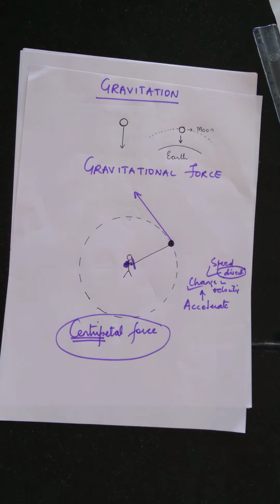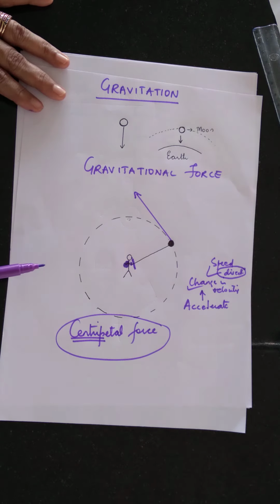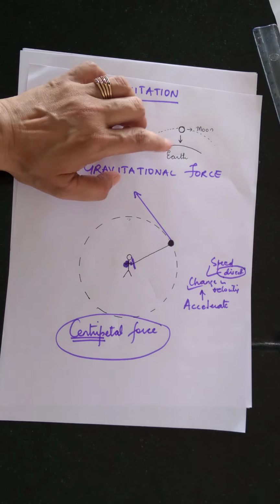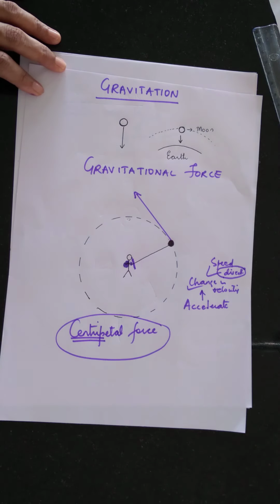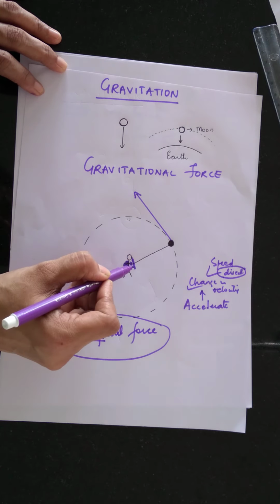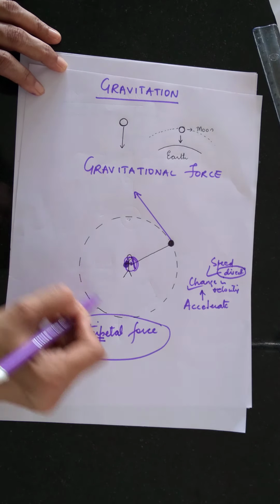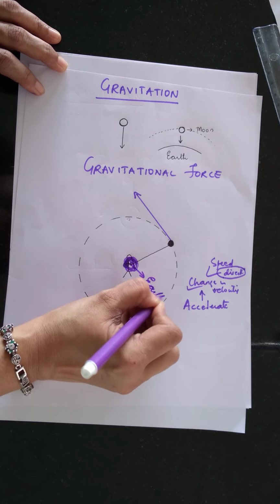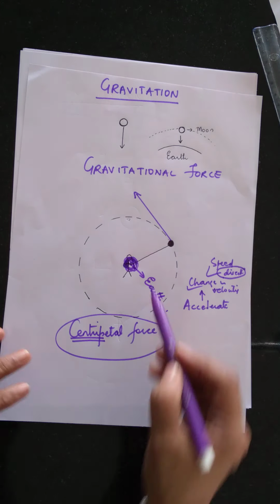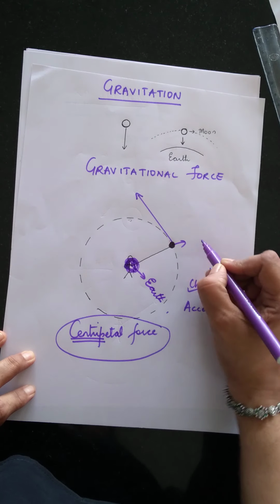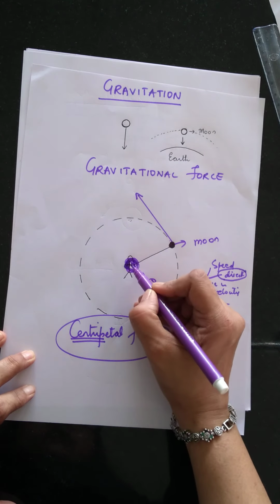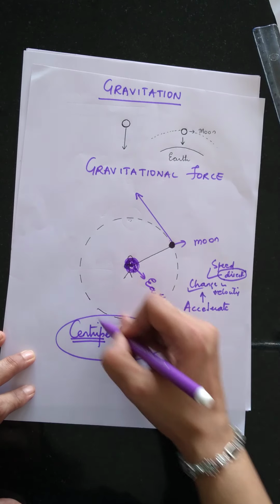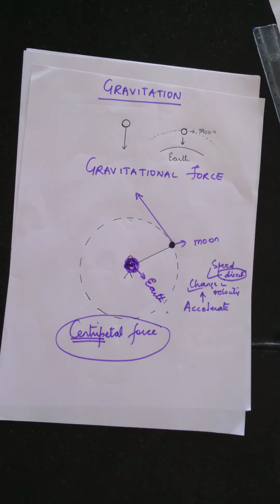Okay. So according to Newton, the same thing happens as far as the earth and the moon are concerned. He says that instead of this boy here, consider this whole thing as the earth. If we consider this as the earth and this small object as the moon, there is some force at the center of the earth which is keeping the moon moving along this circular path.